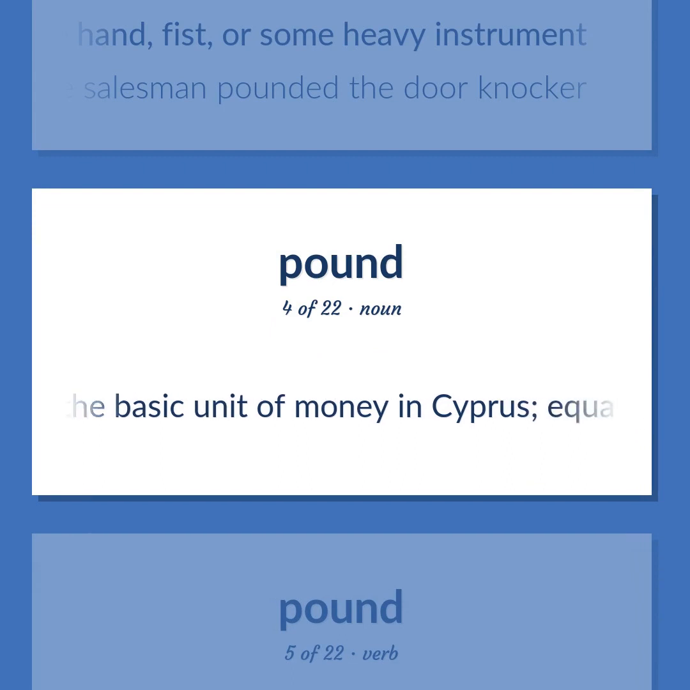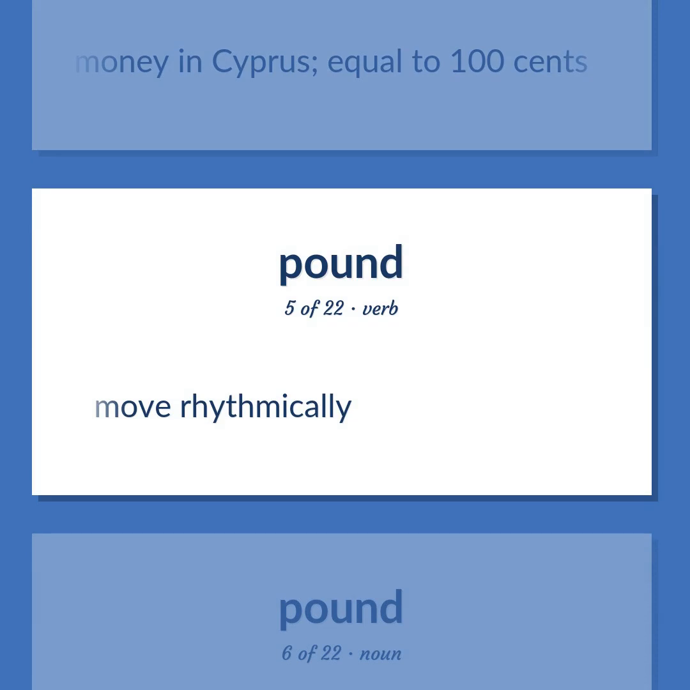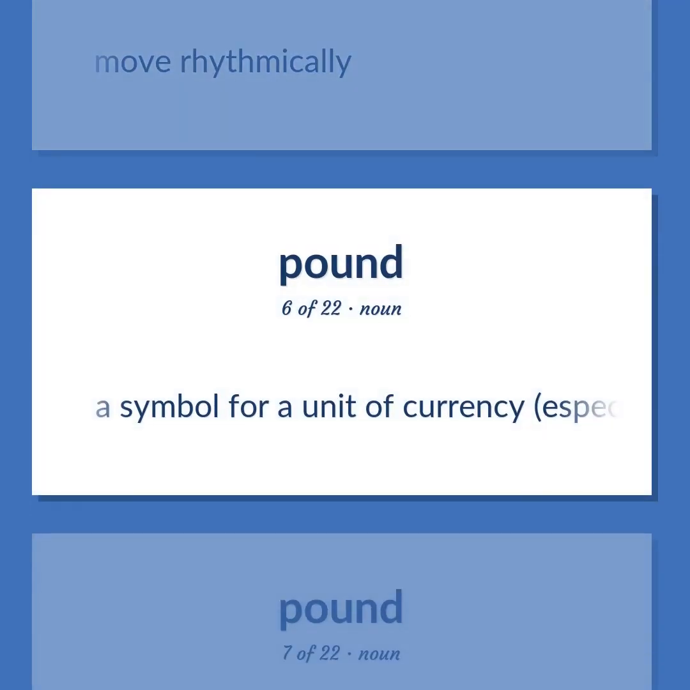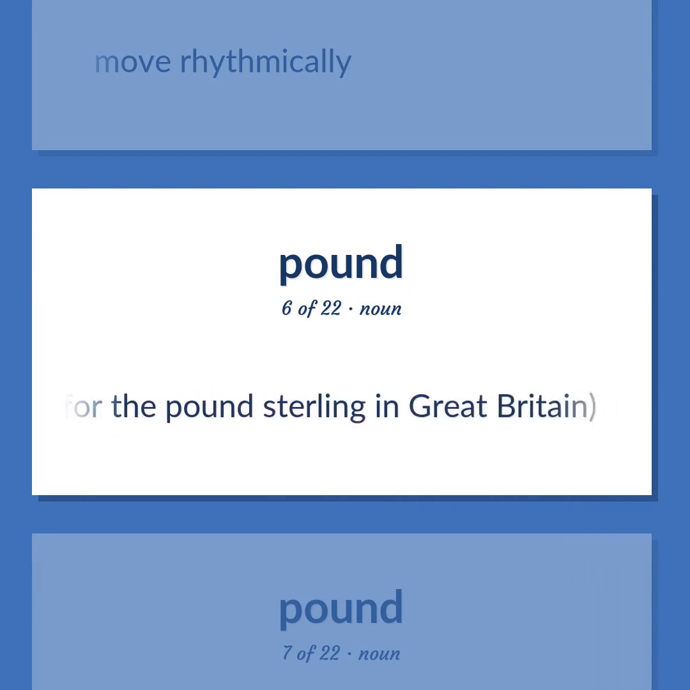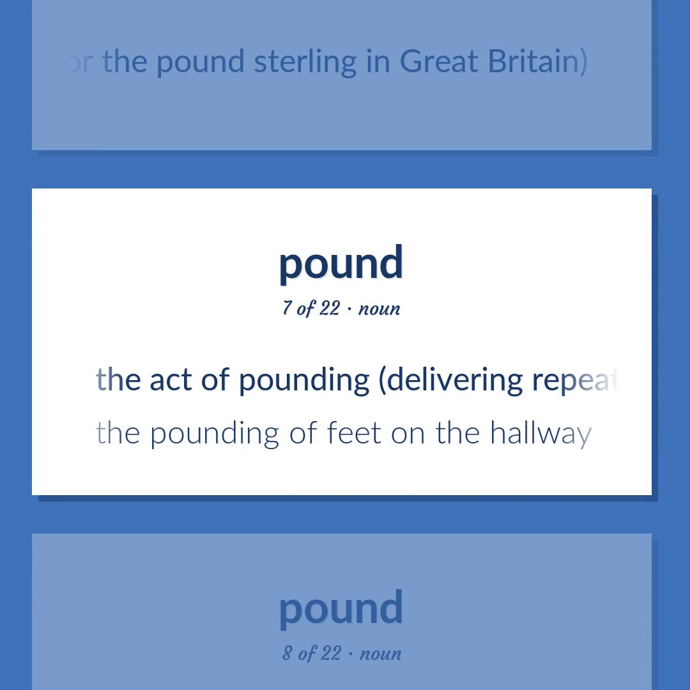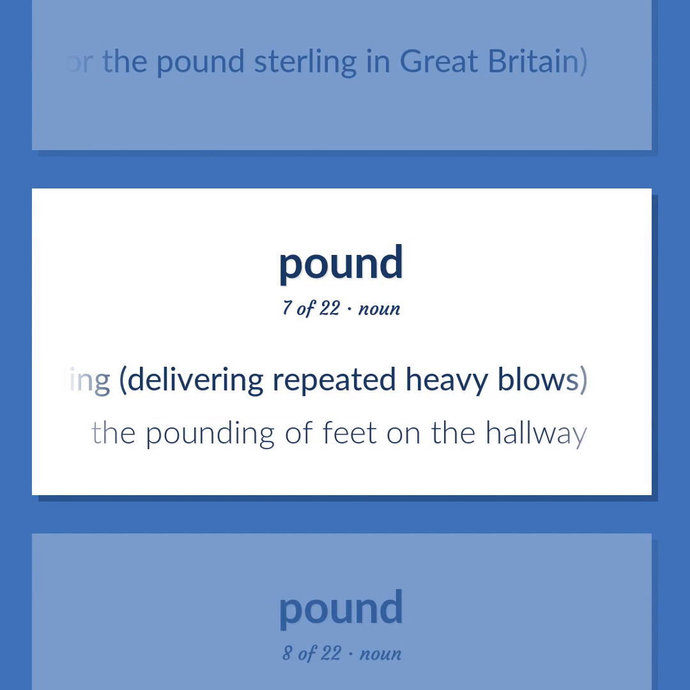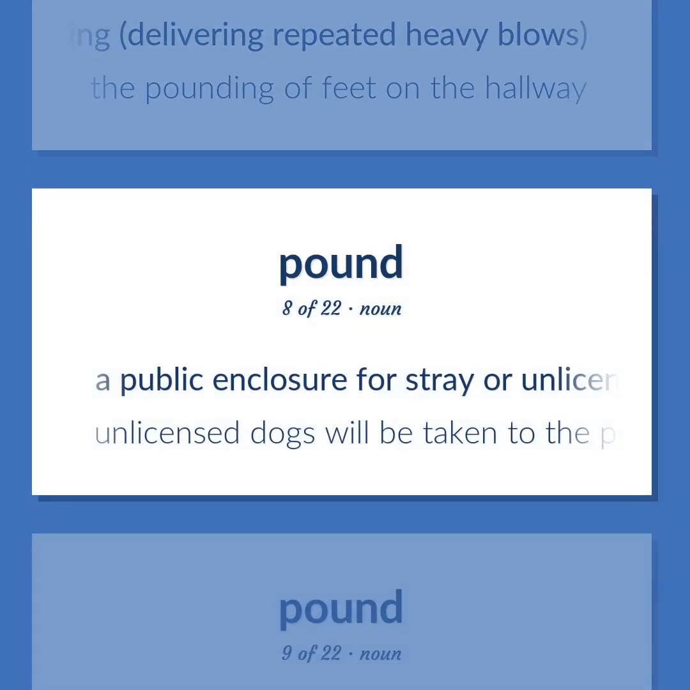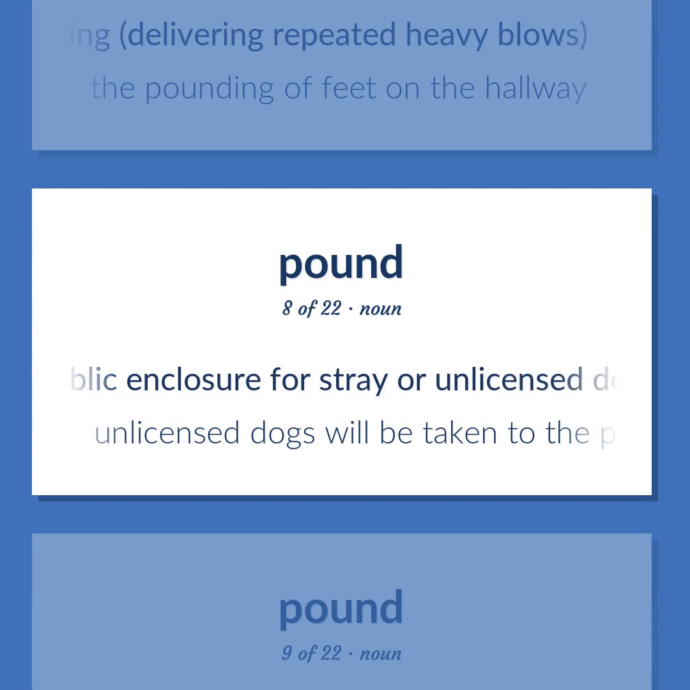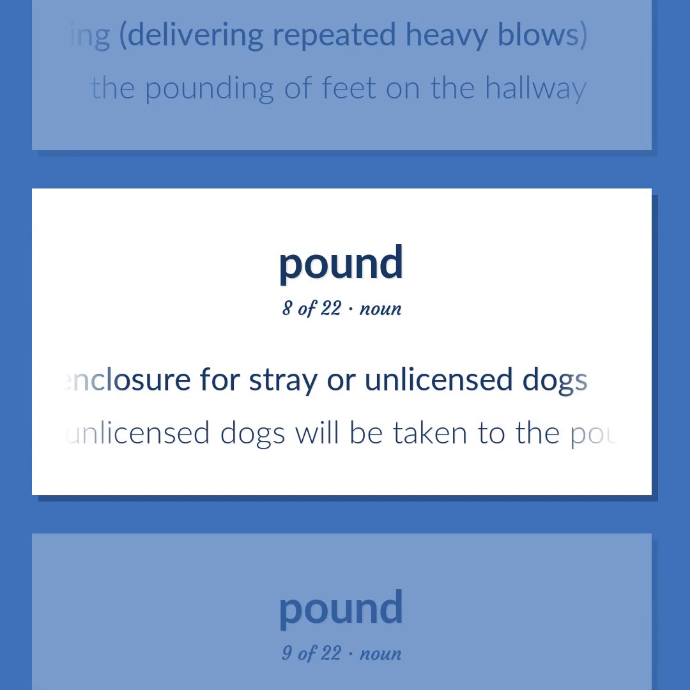The basic unit of money in Cyprus, equal to 100 cents. Move rhythmically. A symbol for a unit of currency, especially for the pound sterling in Great Britain. The act of pounding, delivering repeated heavy blows. The pounding of feet on the hallway. A public enclosure for stray or unlicensed dogs. Unlicensed dogs will be taken to the pound.